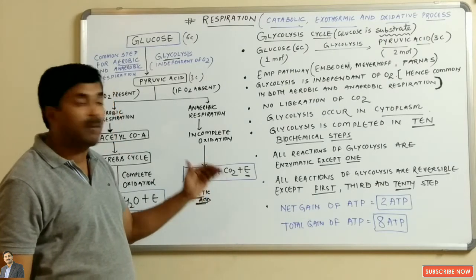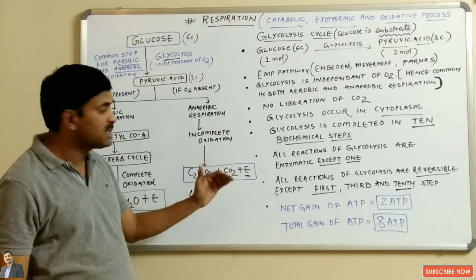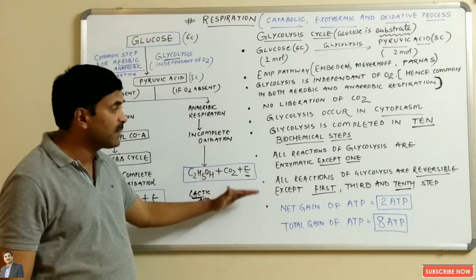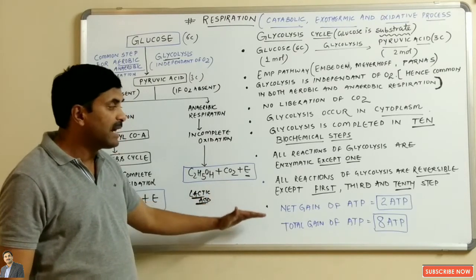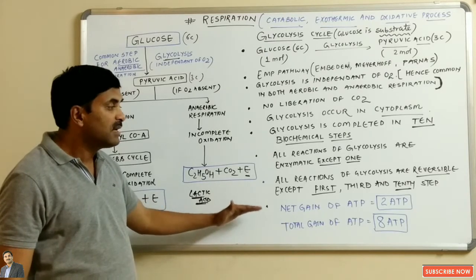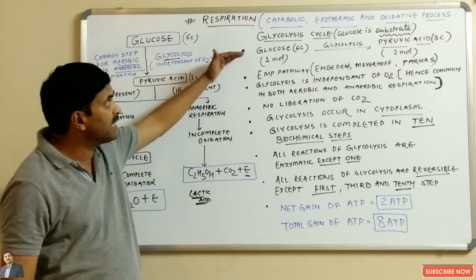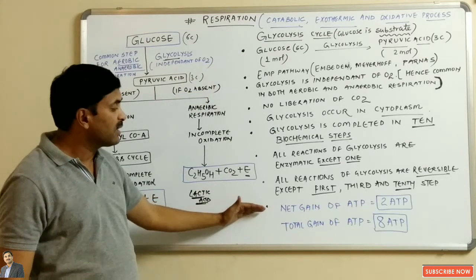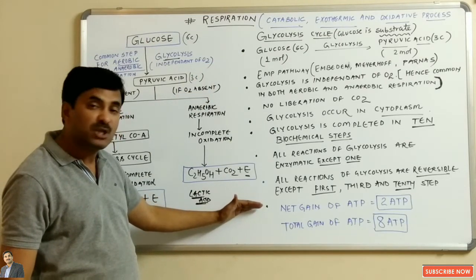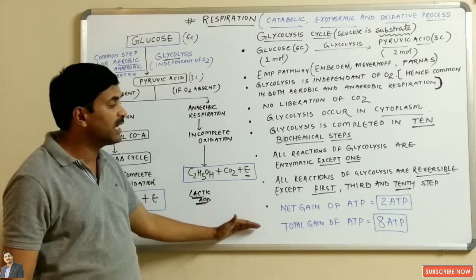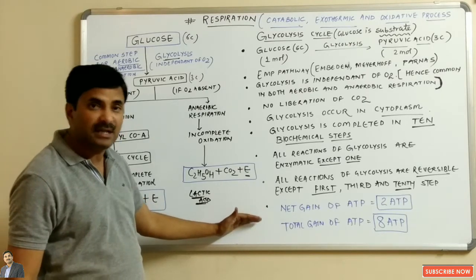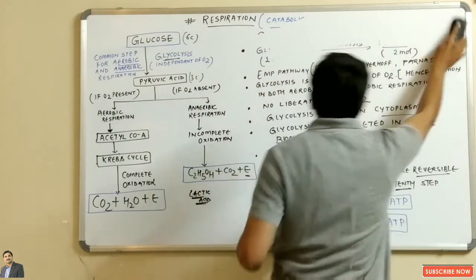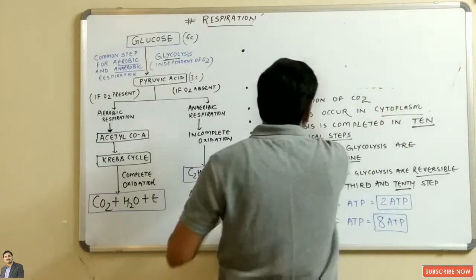And you must also know about the ATP account in the glycolysis cycle. The net gain of ATP is 2 ATP and the total gain of ATP is 8 ATP. Just now, when we study the glycolysis cycle in detail, you will be able to know how the net gain of ATP is 2 ATP and how the total gain of ATP is 8 ATP, right? So we are now going to study the details of the glycolysis cycle.